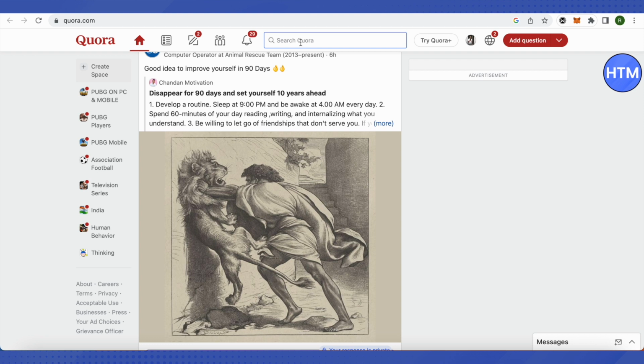But make sure that you add your affiliate links or your landing page link only after you start getting the views. Otherwise you might get shadow banned by Quora. So start writing answers using ChatGPT and using Quillbot on Quora. Once you start getting the views on Quora, use the landing page link on your profile and on your posts. So this is how you can use ChatGPT for affiliate marketing.